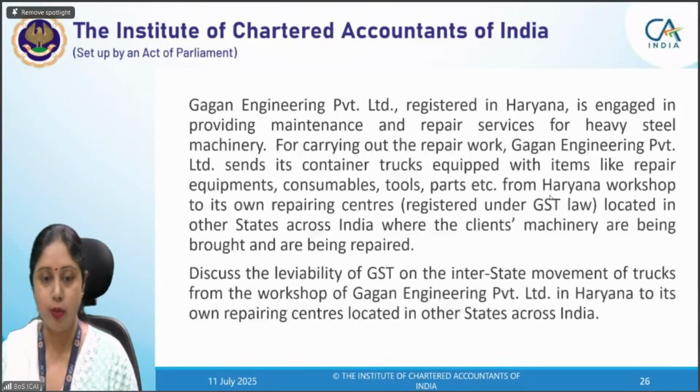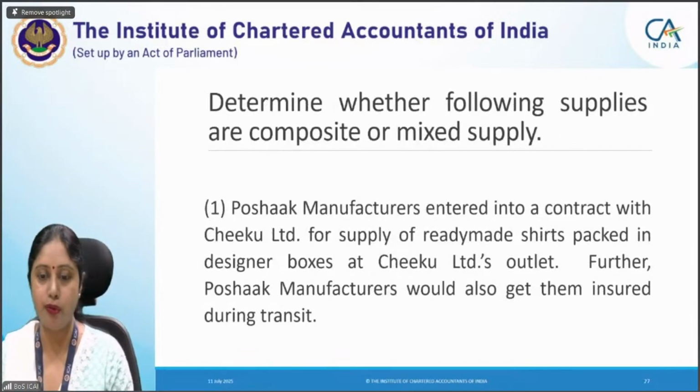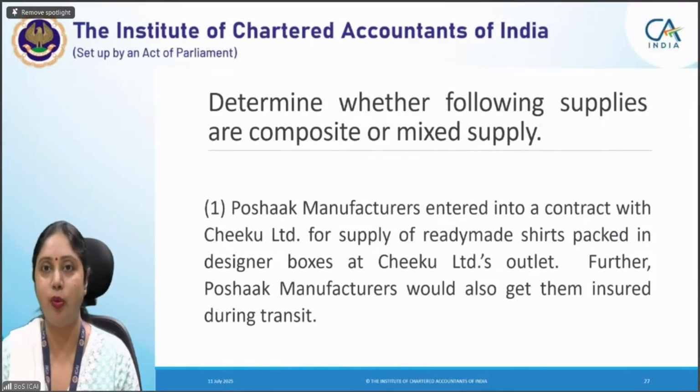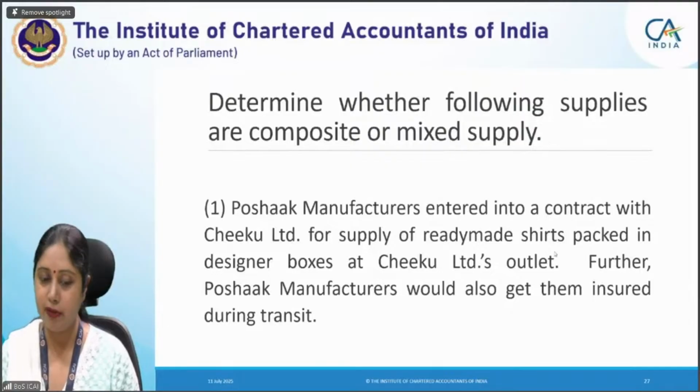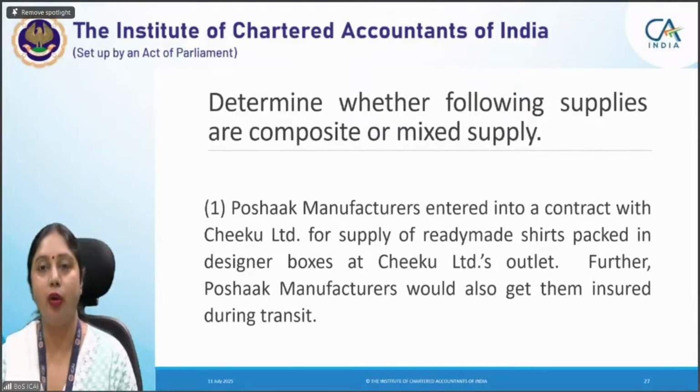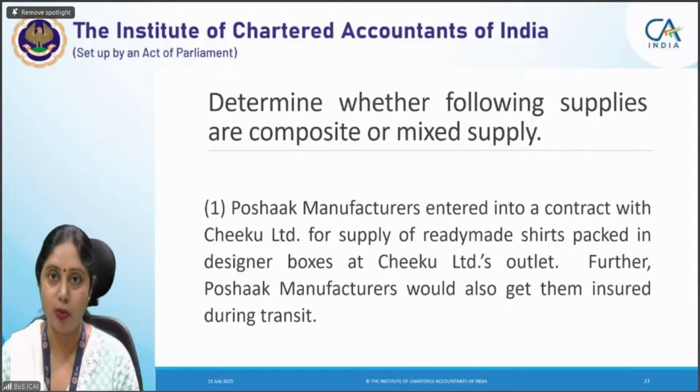Let us move to a few of the composite supply and mixed supply questions quickly. Then we'll take charge of GST. And if time permits, we'll come back to the remaining questions of the supply chapter, because I had kept many questions for you. Composite supply, mixed supply, all of you are clear. If two or more supplies are naturally bundled in the ordinary course of business, they are considered a composite supply.